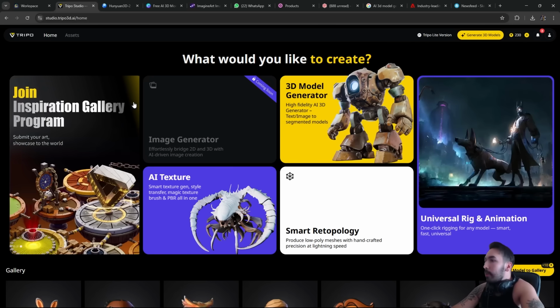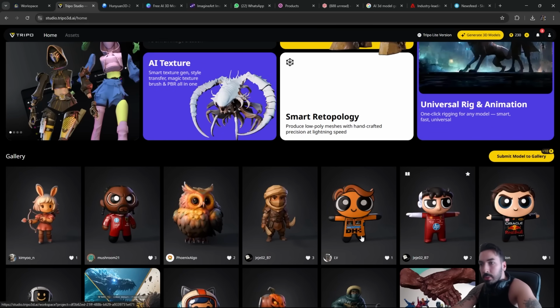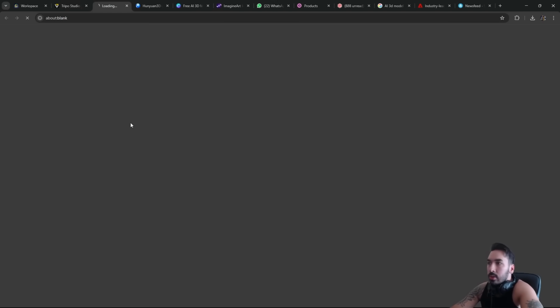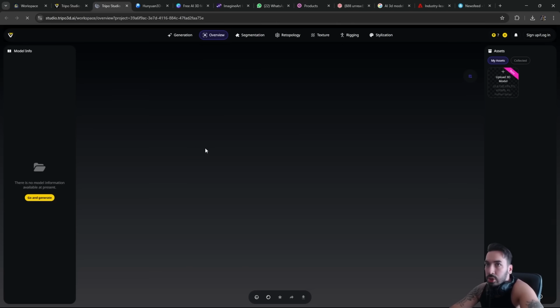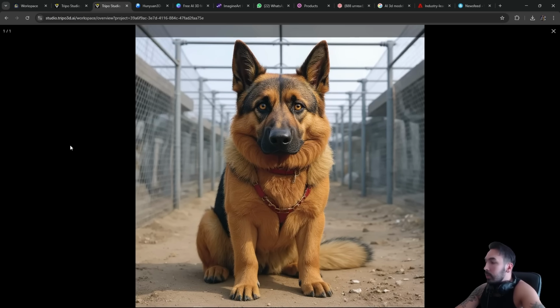Then we got this Tripo thing here, which all of you have seen on advertisements. They got pretty nice pictures here and they got pretty good models, which you can see down here. Once again, I've already been playing around with this a little bit, so here's another example of a German Shepherd that I generated. So first I used a text to image generator to generate this picture of an extremely muscular German Shepherd in a concentration camp. He's still not muscular, but this time he is in a concentration camp, so I guess that's a plus, even though it looks like he grew up in Chernobyl.